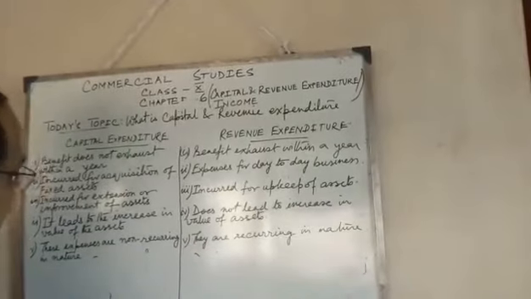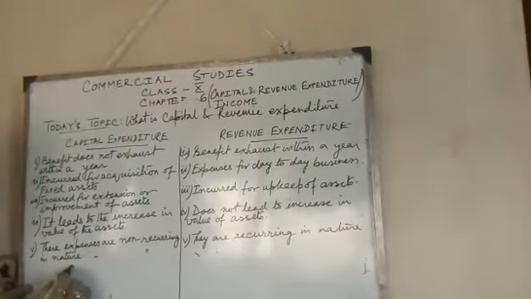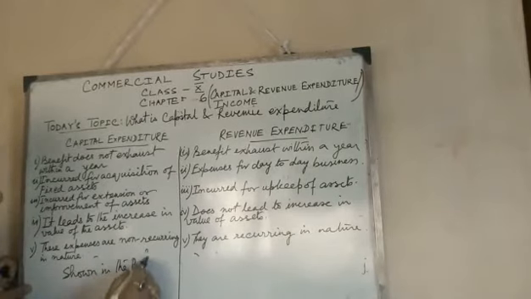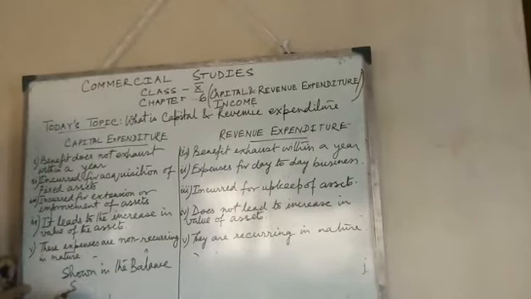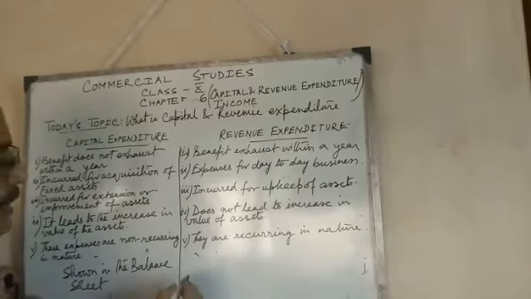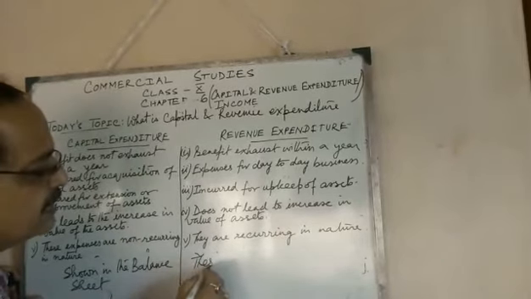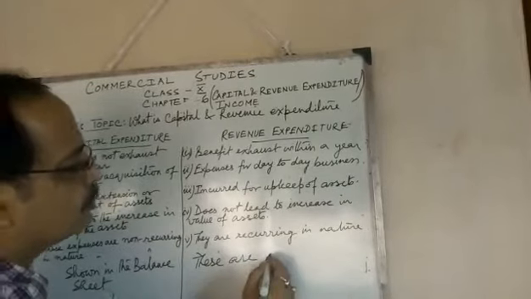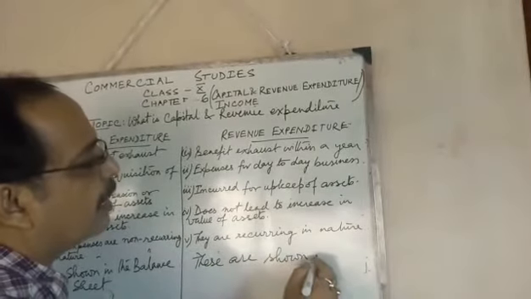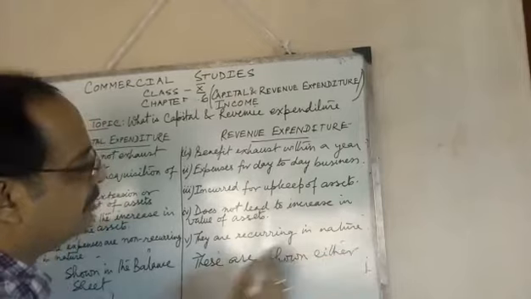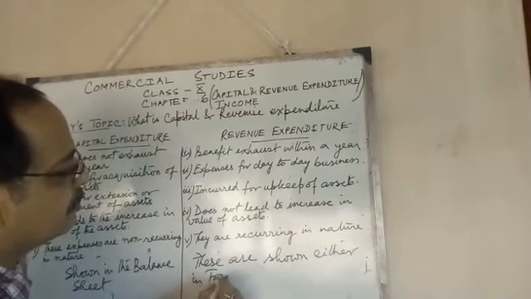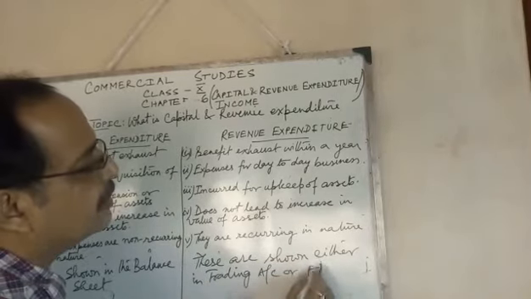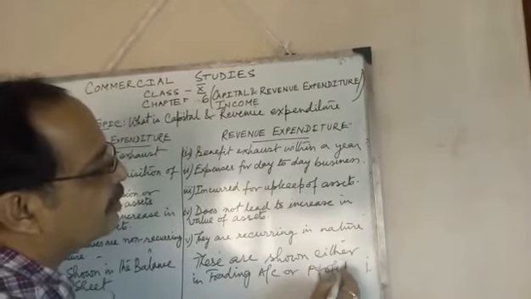Next one, capital expenditures are shown in the balance sheet. But revenue expenditures are shown either in the trading account or the profit and loss account.